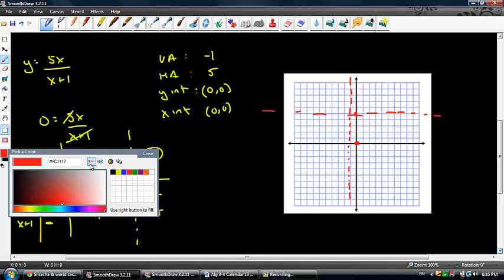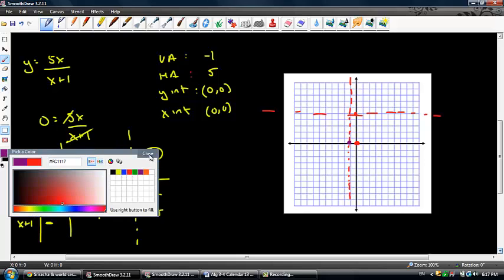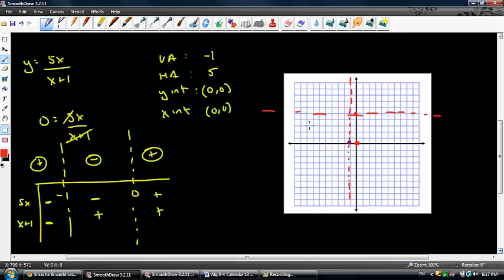Okay, so let's take a look. Beyond negative 1. So negative 1 was my first critical number. So negative 1 is right here where this purple dot is. I'm all positive. All right, well, let's use some common sense here. The only way I can stay positive and stay within the asymptote and not cross down into this negative zone is if the function exists up here like this. Now, at 0, 0, I have a y-intercept and an x-intercept, and it starts off negative between negative 1 and 0, so this is my negative zone between negative 1 and 0. It's going to cross, and then it becomes positive again at this positive part, and then starts approaching the horizontal asymptote. And there you have it.